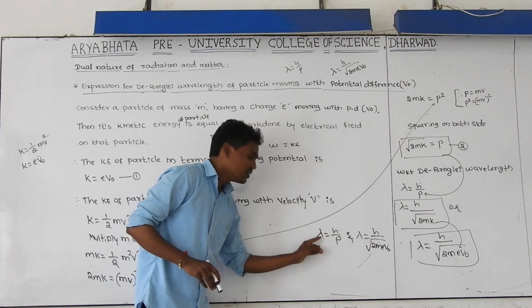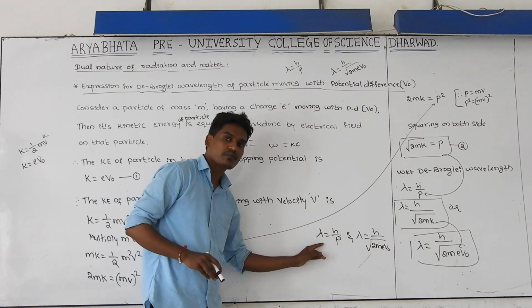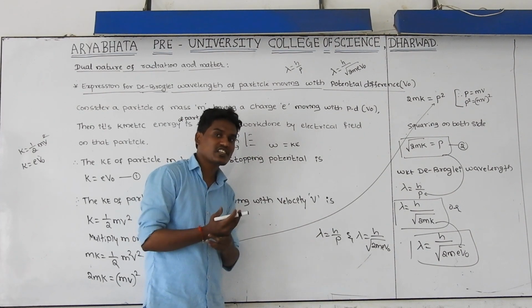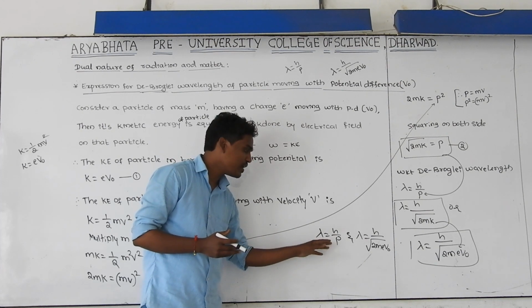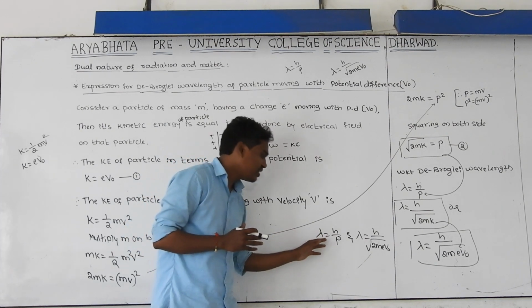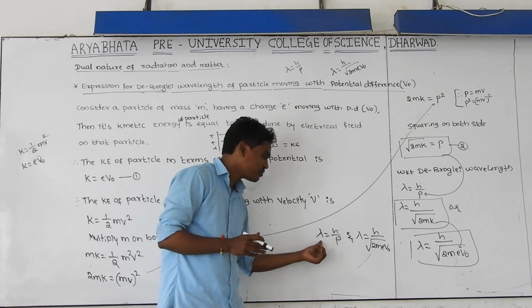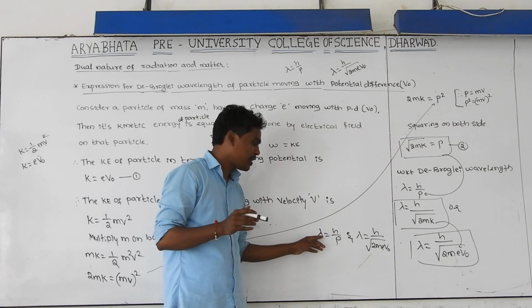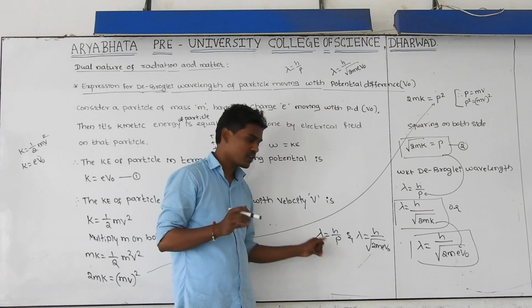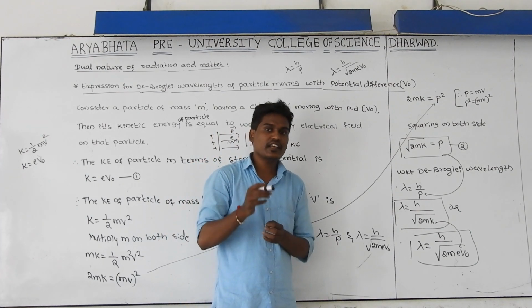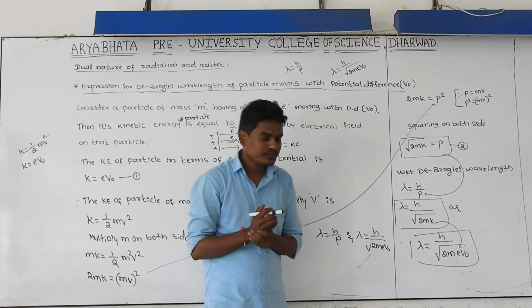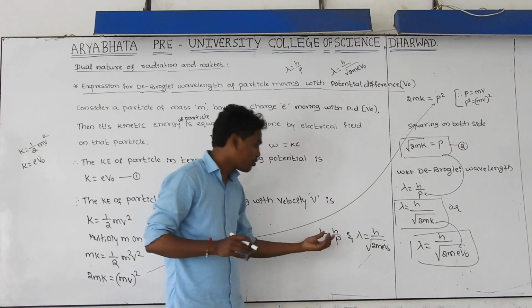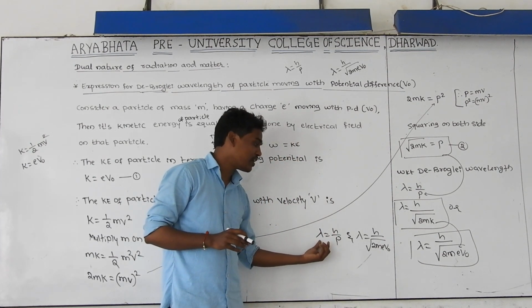If the particle is moving, it is not having any charge, the particle is chargeless, or the particle is in absence of electrical field, or the particle is moving without potential difference, then the waves associated with that particle are called matter waves. The wavelength of that matter wave can be calculated by using h by p. If the particle has a charge e, and if it is moving in presence of electrical field, or it is moving with the potential difference V naught, then this formula is not used for the calculation of lambda.